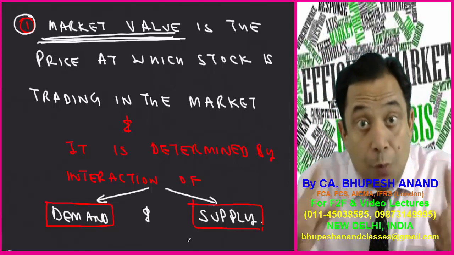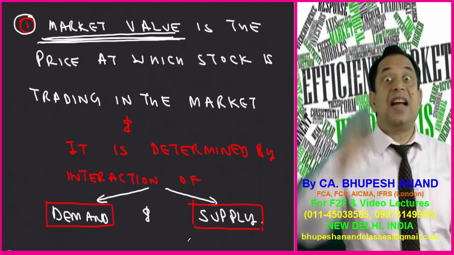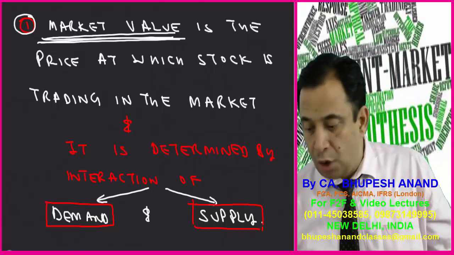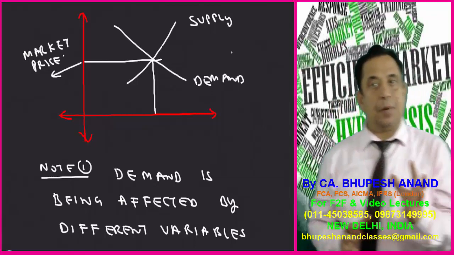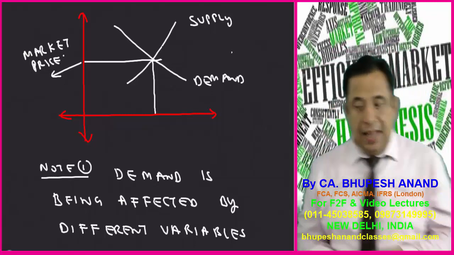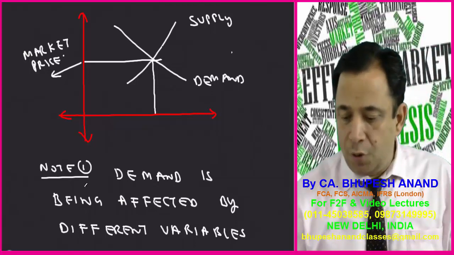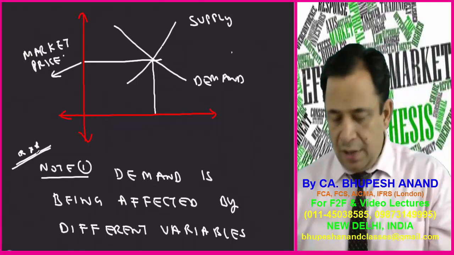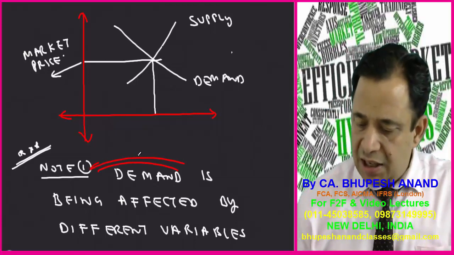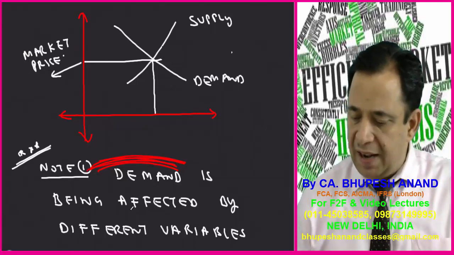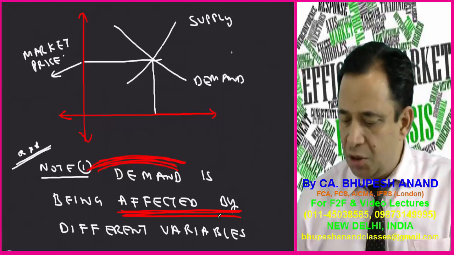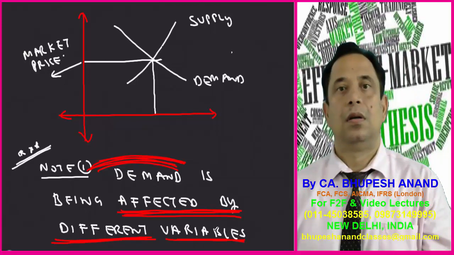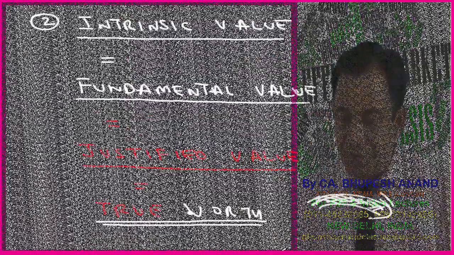Please take out your registers. Hope you're writing these. These handwritten slides are very important. You should write them down if you want to clear in the first attempt. And this is a graph which I have prepared for you: demand and supply, and demand is being affected by different variables. Note number 1 is very important. I am putting three stars on this. Demand is being affected by different variables.